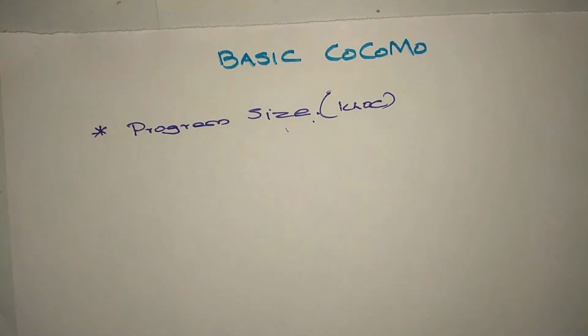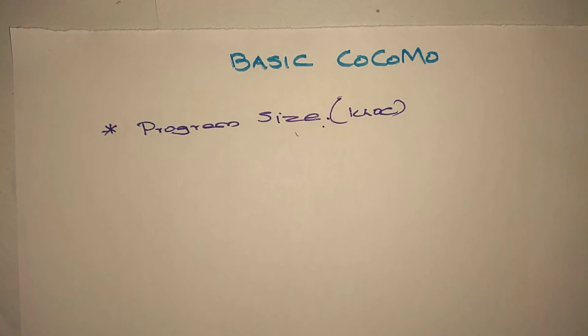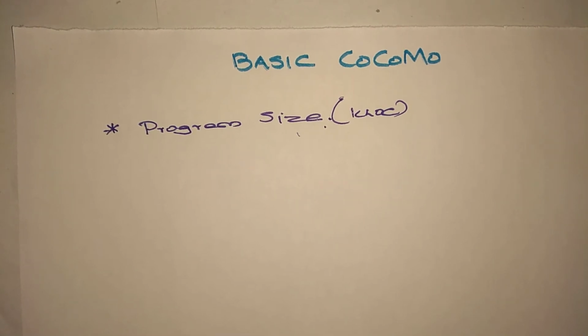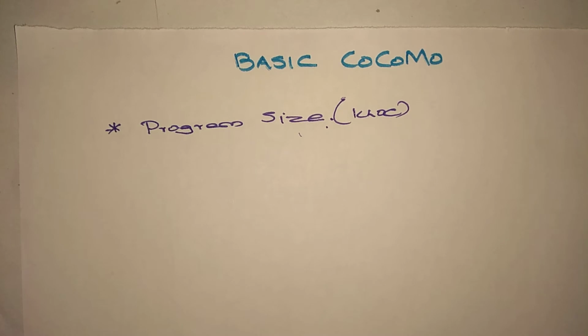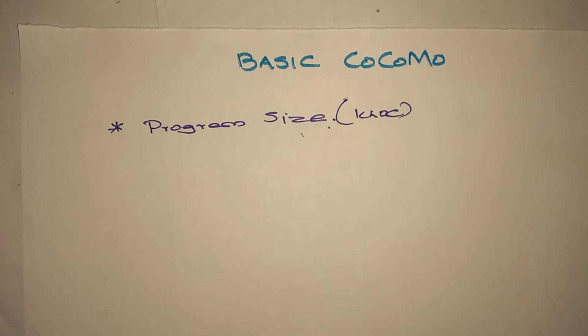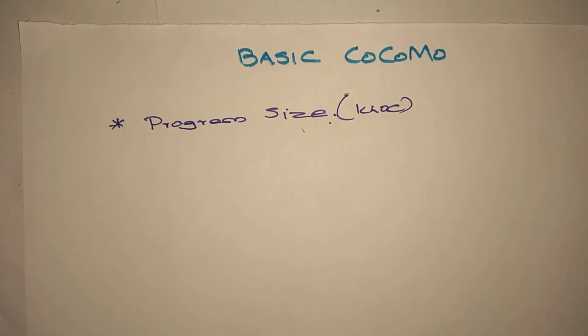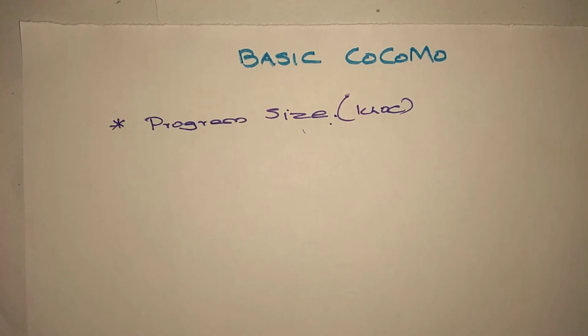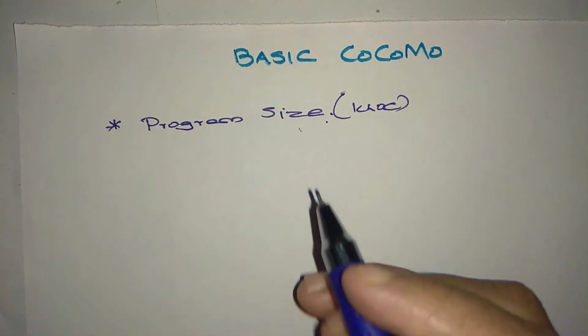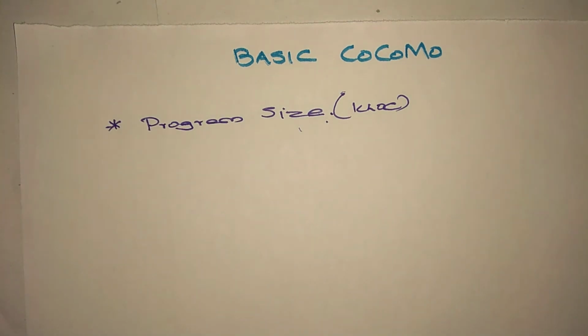Basic COCOMO is good for quick, early, rough order of magnitude estimates of software cost. But the main problem is that its accuracy is limited due to its lack of factors to account for differences in project attributes, or cost drivers. We'll discuss what a cost driver is in the next lecture.